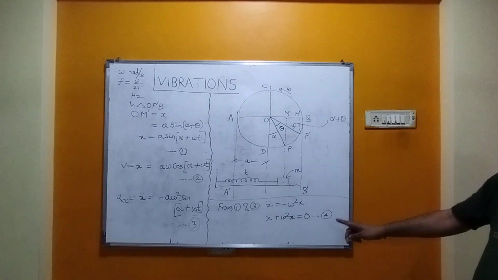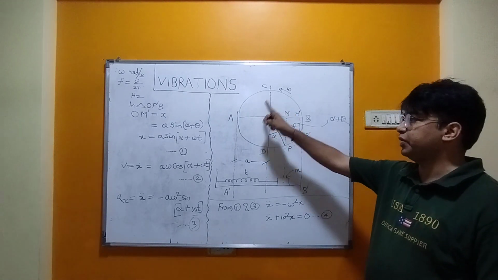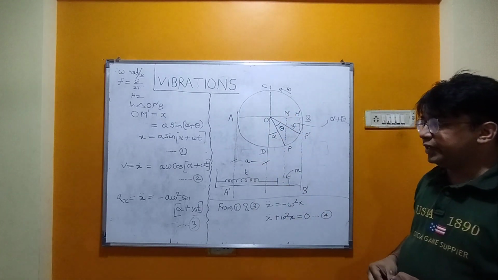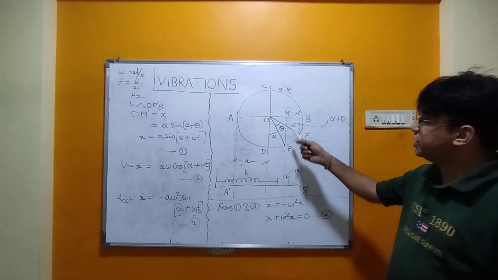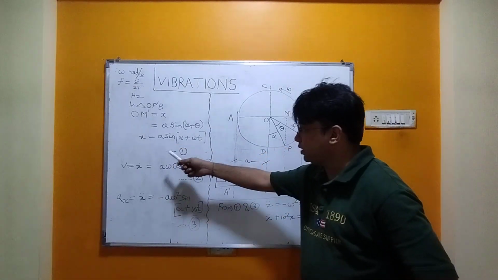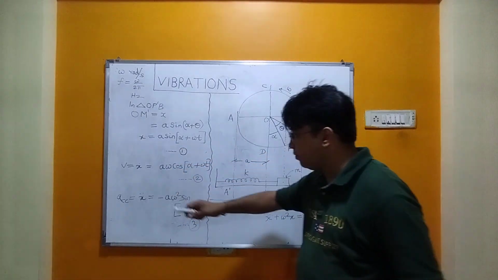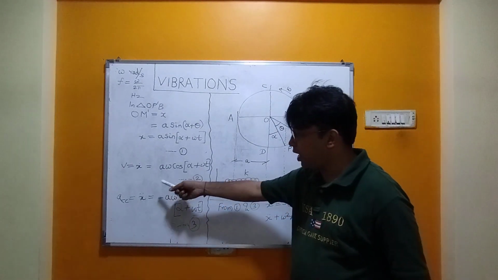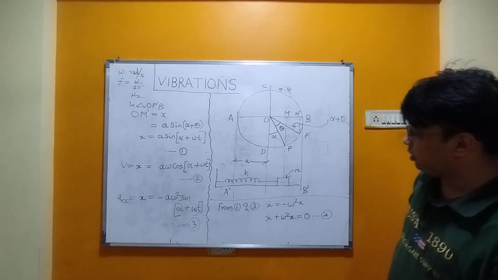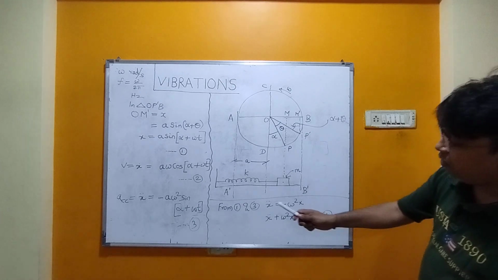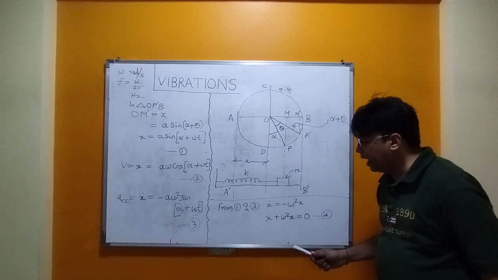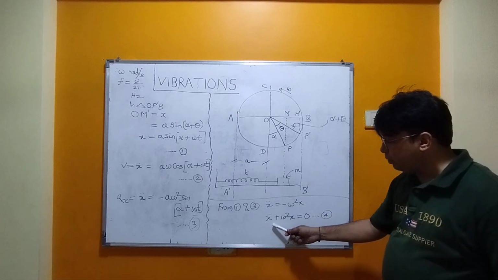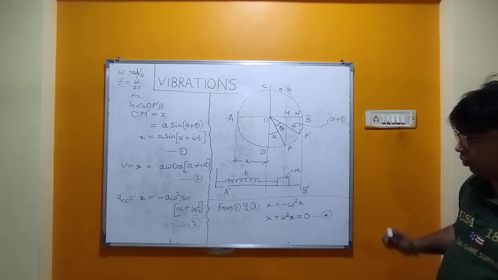So this is the first equation which we have got from this figure. Let me recap. First we took the displacement of the particle, that is x, then we found its velocity x dot, and then its acceleration x double dot. From 1 and 3, we got acceleration plus omega square x is equal to 0.